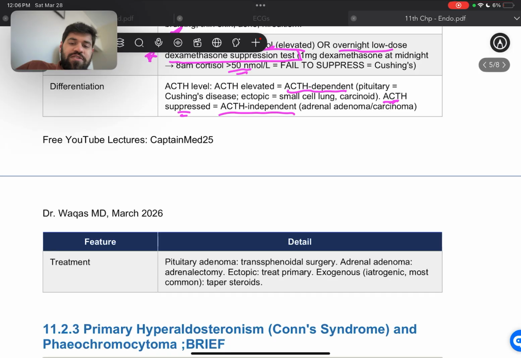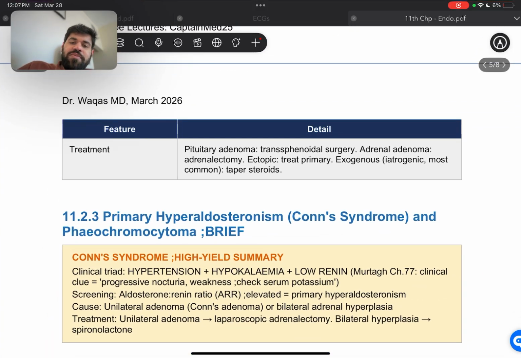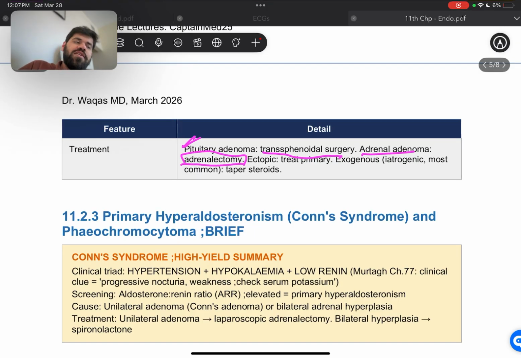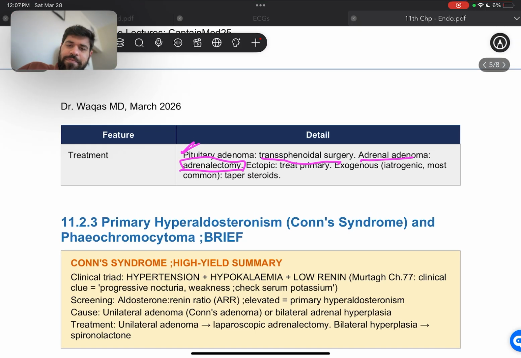All right. Now the treatment is going to be directed at the source. For pituitary adenoma, we have to do transsphenoidal surgery, and before that we need to confirm by MRI. And for adrenal adenoma, we have to do adrenalectomy. Remember that we have to also make sure that we don't do a bilateral adrenalectomy. If we do, then we have to replace the hormones, or else if you're trying to treat Cushing's syndrome or Cushing's disease, you will end up causing Addison's disease.